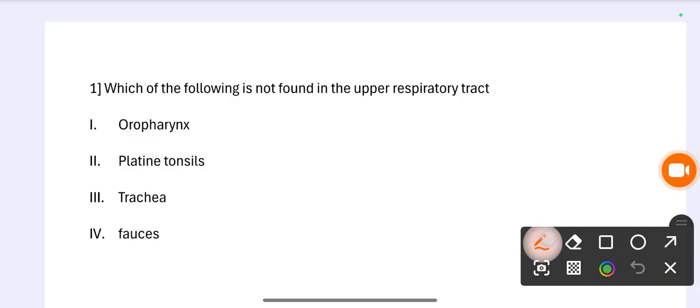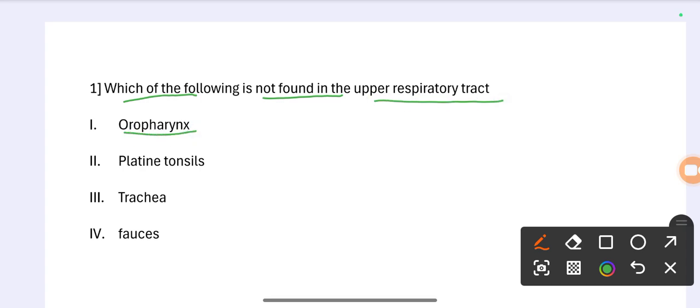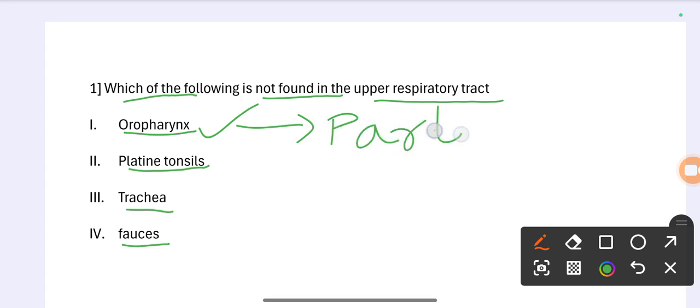Question number 1. Which of the following is not found in the upper respiratory tract? Option 1 oropharynx, option 2 palatine tonsils, option 3 trachea, option 4 pharynx. The correct option is 1, oropharynx. The oropharynx is a part of the digestive system. Okay, the correct answer is option 1.